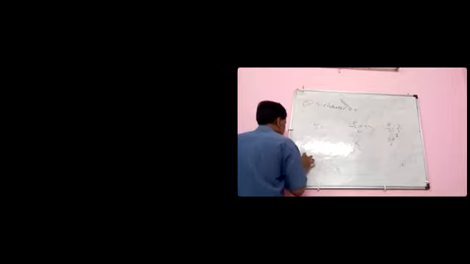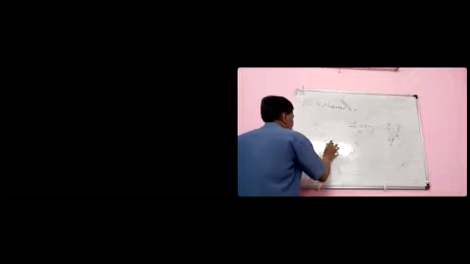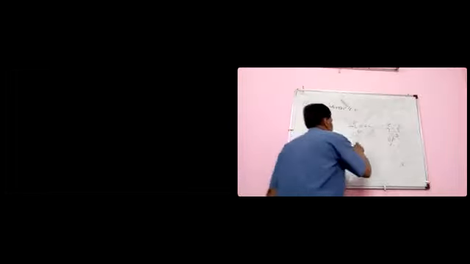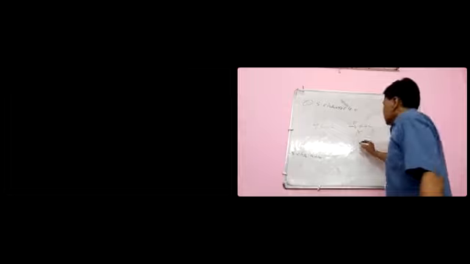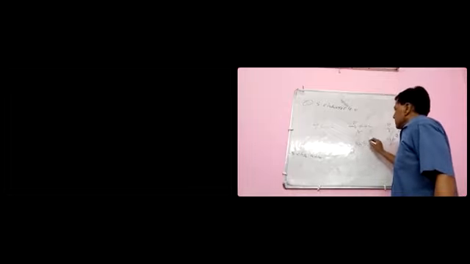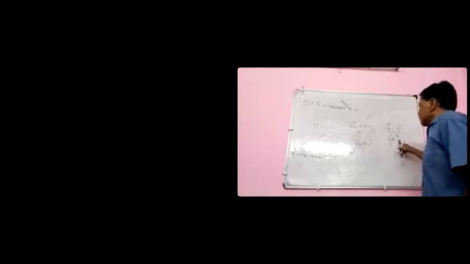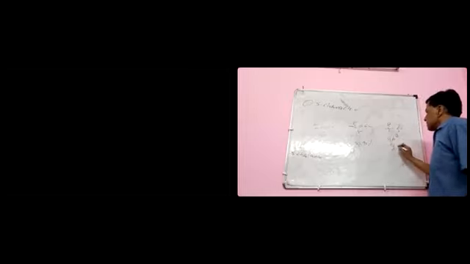So the percentage of s character in this case, between s and p, half is s, half is p, so 50%. Here among three, one is s, 33%. Here among four, one is s, 25%.